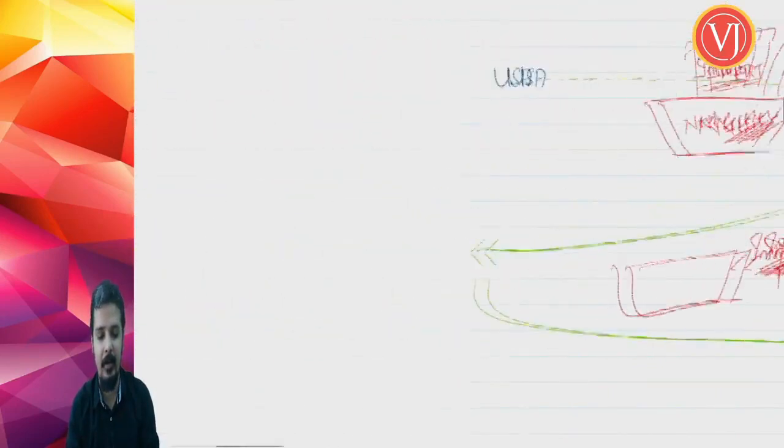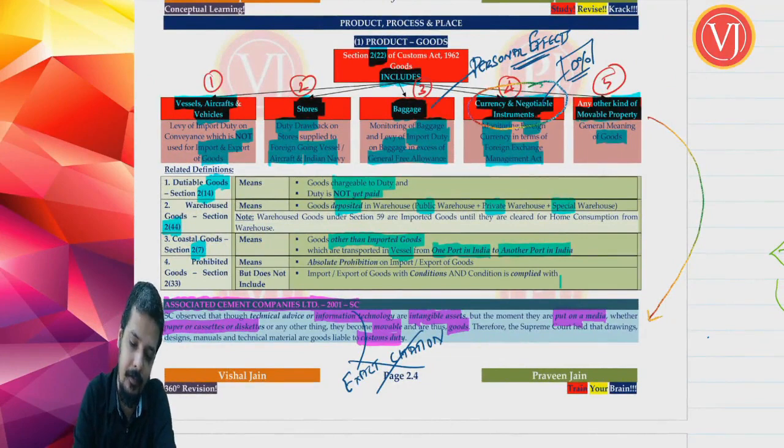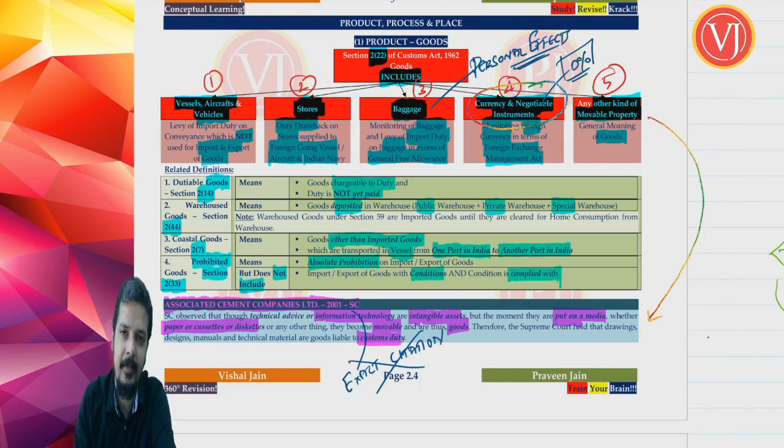Friends, the last part of the related definitions is prohibited goods. Prohibited goods under section 2, clause 33 means goods where absolute prohibition is there. You cannot import or export them, absolute prohibition. But it does not include goods which can be imported or exported with conditions, if you comply with the conditions.